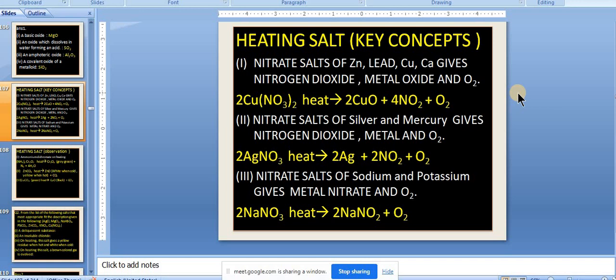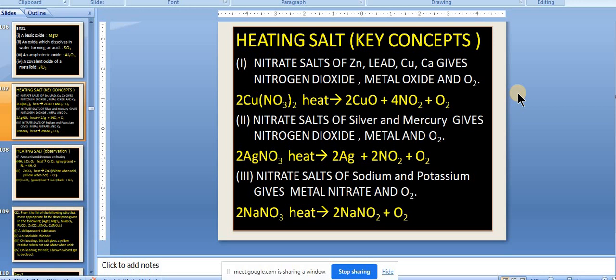If you see magnesium ribbon in the lab, it will always be turning into MgO because it is highly reactive. When you burn magnesium ribbon, you have to scratch the top layer and then burn. Otherwise, it won't burn. That means oxide formation takes place on the top layer.